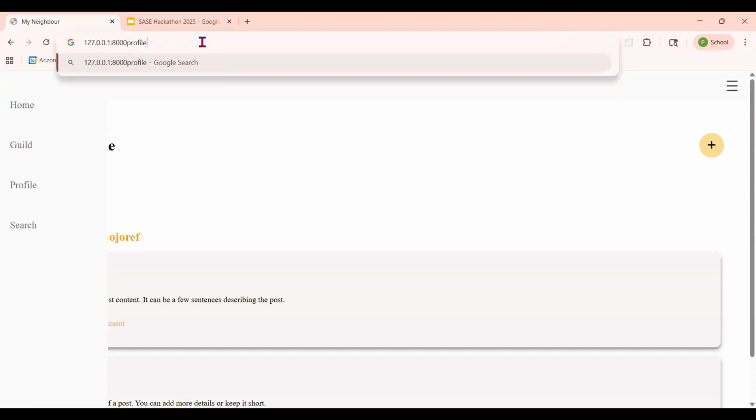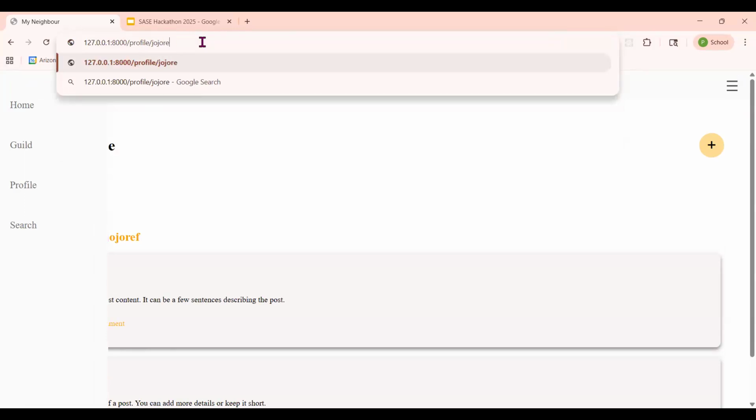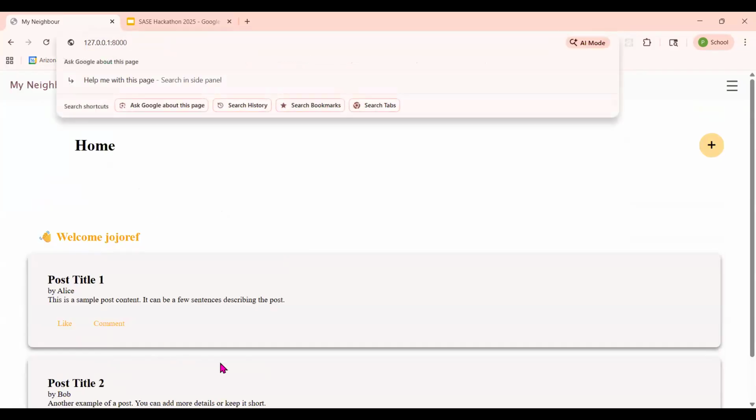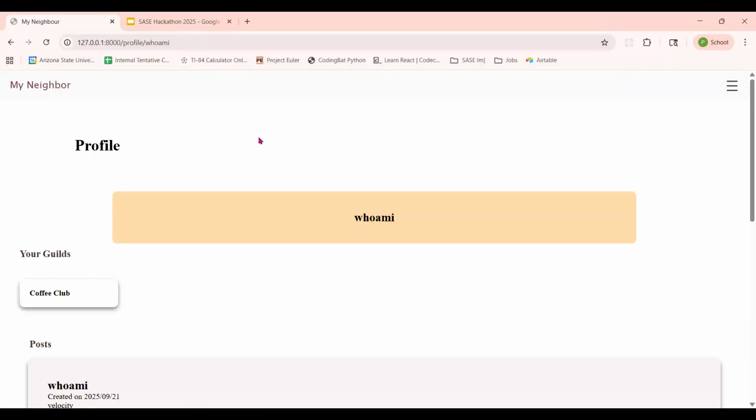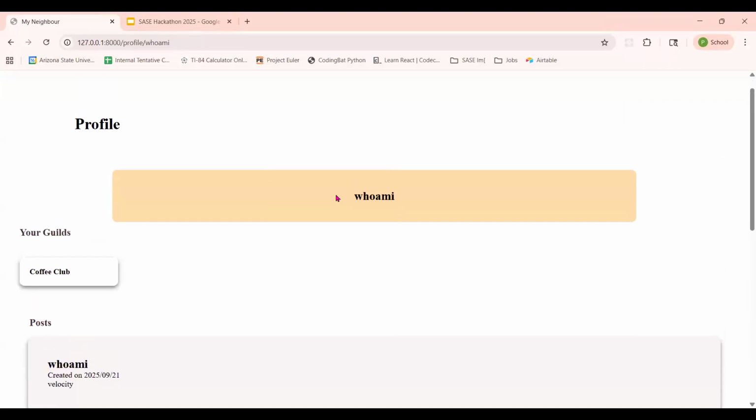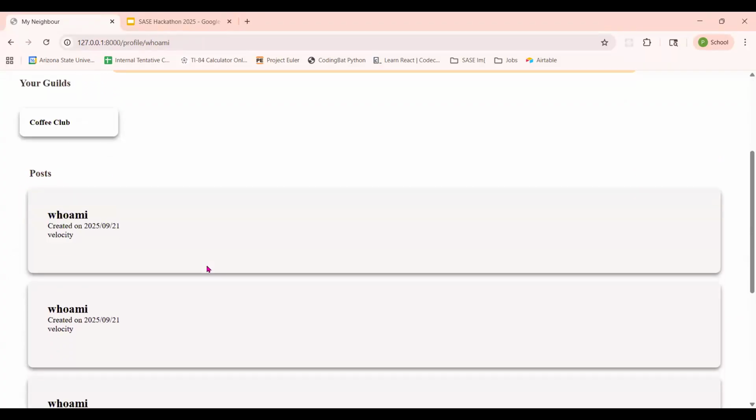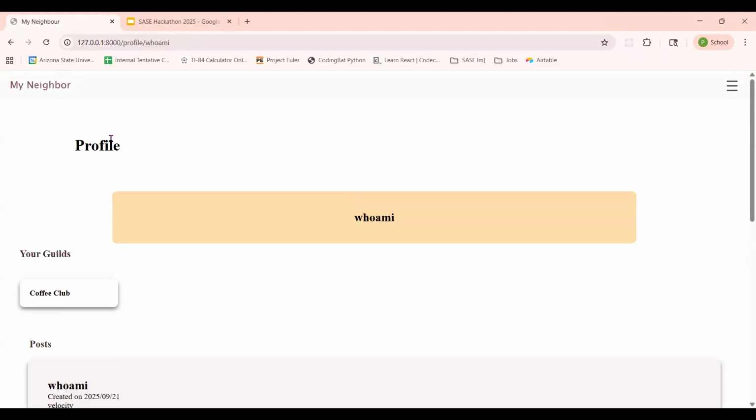And if we head to our profile, we can head to the profile page. In this case, we're looking at the profile for a certain user called Who Am I? We can see that they have their own guild called Coffee Club, and they have a bunch of posts called Velocity because they are pretty fast from drinking all that coffee.